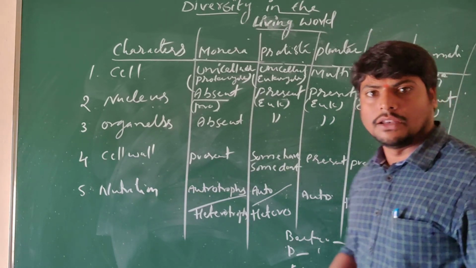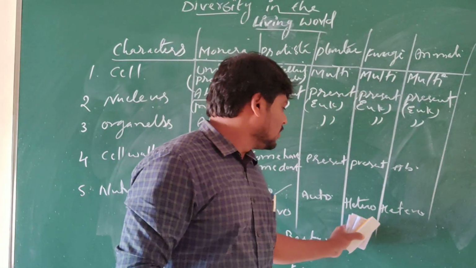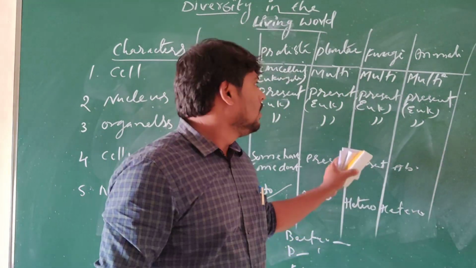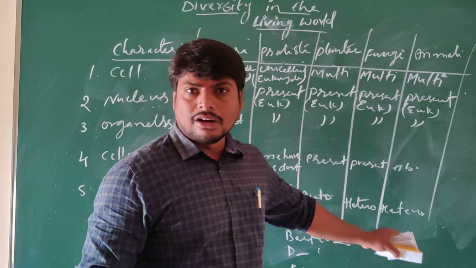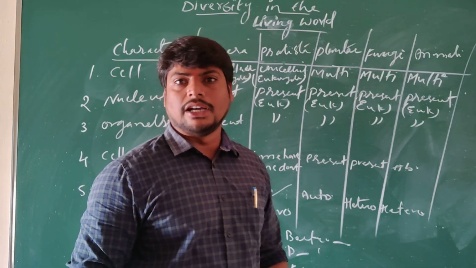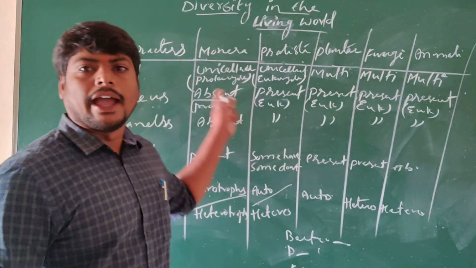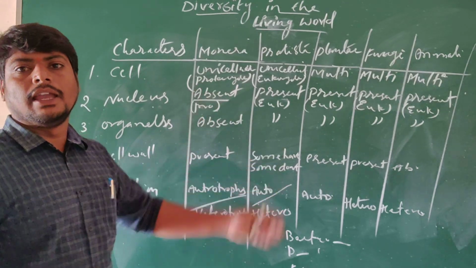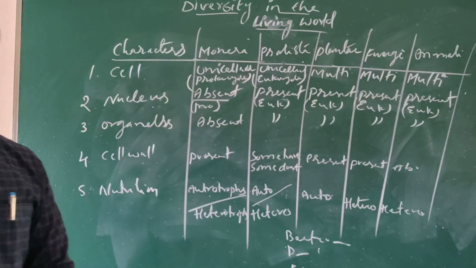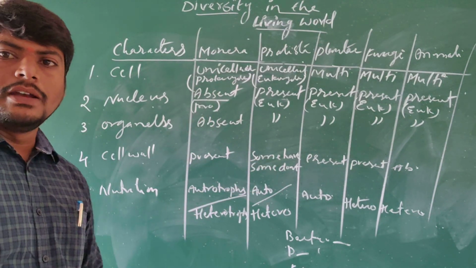Understand? Mushroom we have seen. Is it or not? Fungi are heterotrophs. Next, animals: we are all heterotrophs. Understand? In this way we can see the different characteristics of different kingdoms in a single table. This is what the characteristics of the different kingdoms are.